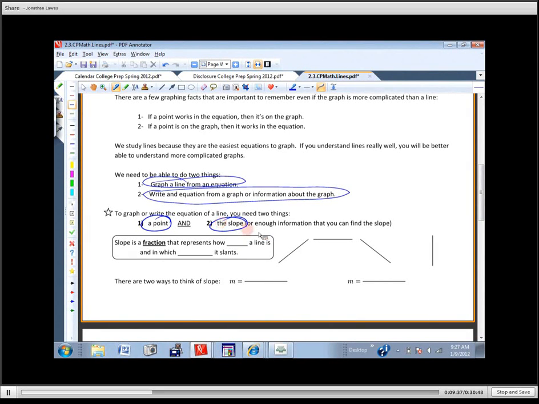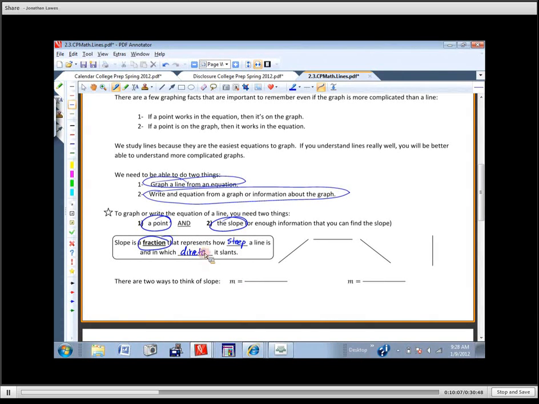Okay? So, we're going to talk about slope for just a second, and we're going to make sure everybody's clear on what the correct definition of slope is. First of all, slope is a fraction. It's got to be a fraction. Somebody says, hey, I've got a slope, they've got a fraction. Okay? And it's a fraction that represents how steep a line is. And it also represents in which direction it slants.